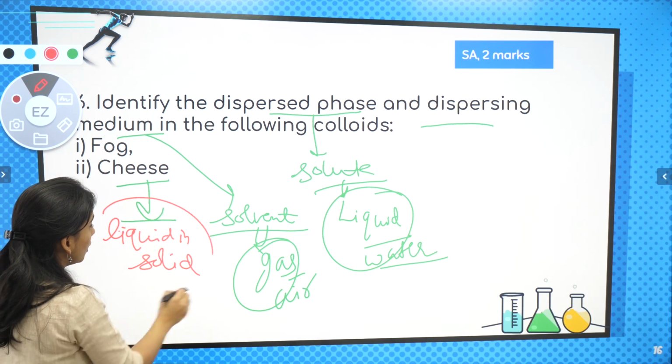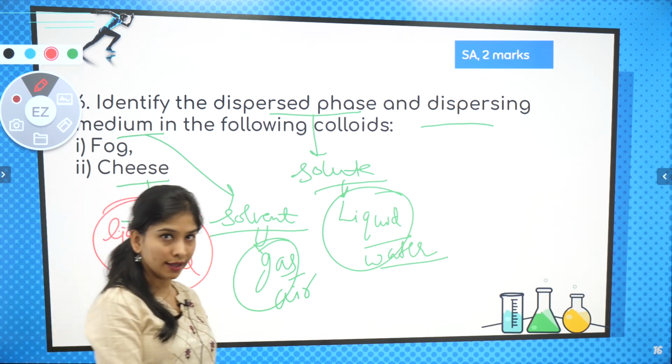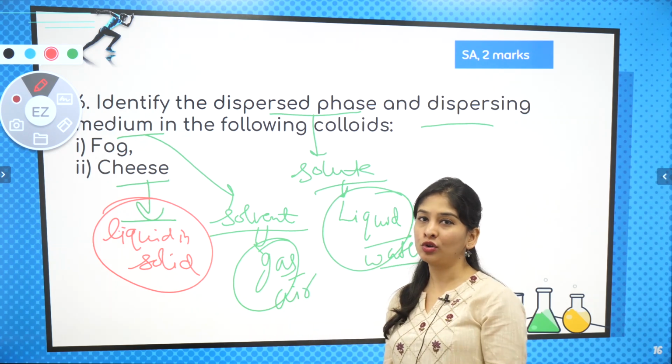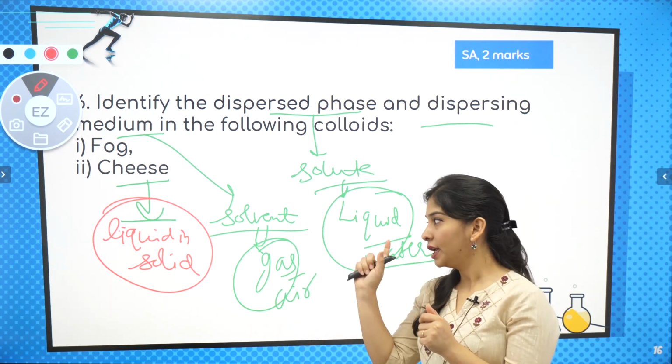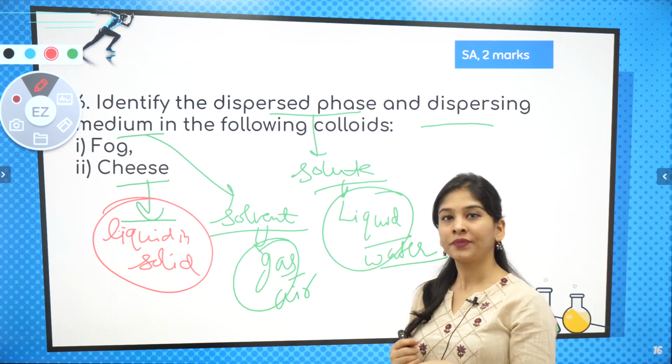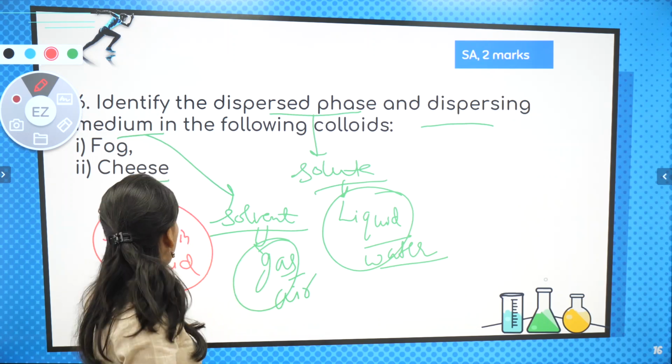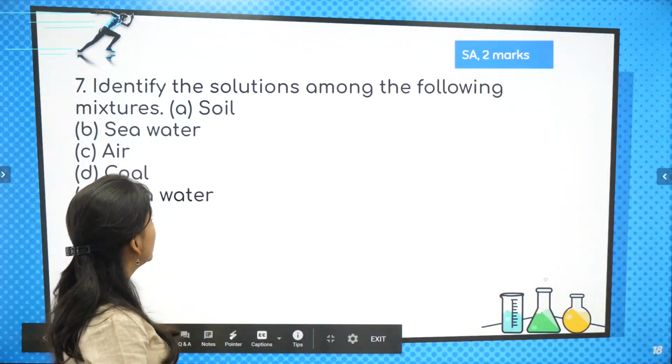Liquid in solid. So your cheese is liquid in solid. बहुत कम amount of liquid ताकि वो soft रहे. In solid fat. Okay, very much clear. So ये भी बात समझ आ गई बहुत अच्छे से. So we can move to next question, which is this.